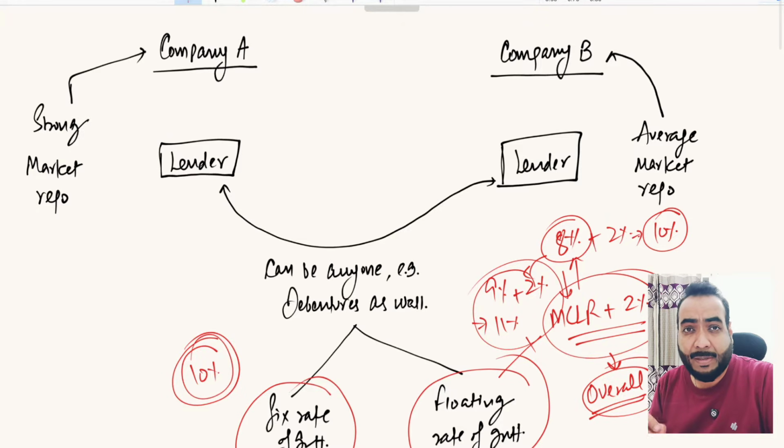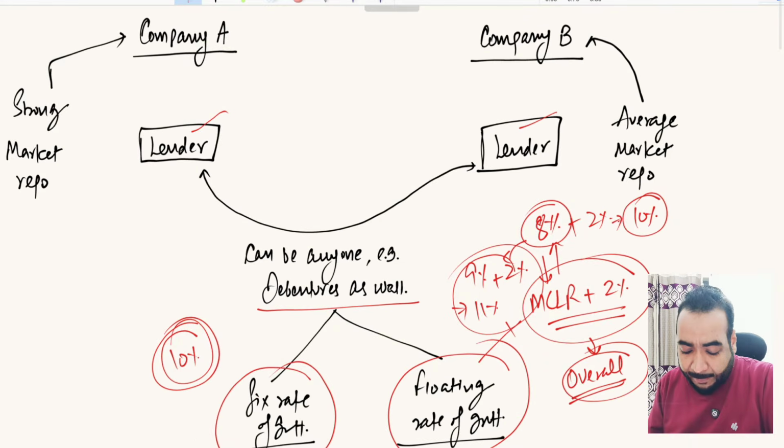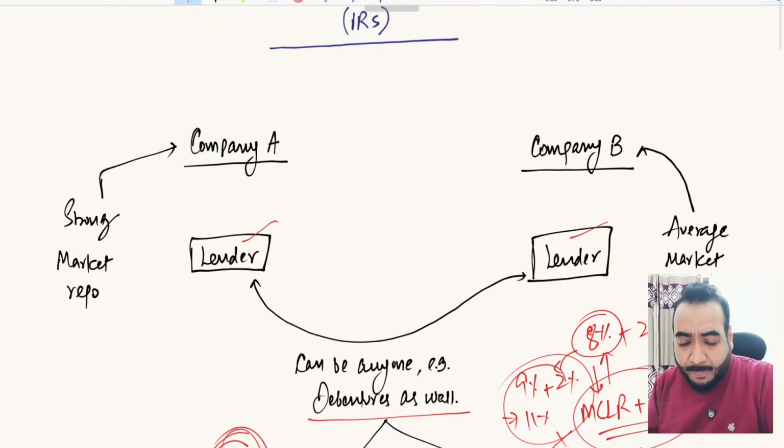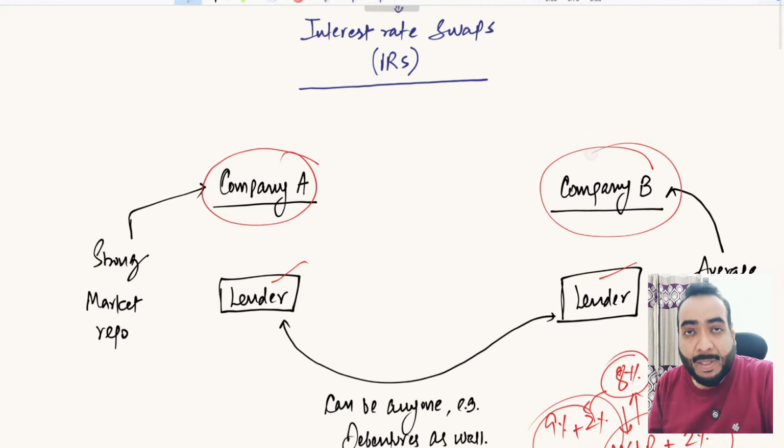Just remember, in interest rate swaps the lender is not only the banker, it can be the debenture holders as well. The lender can be anyone. A company can borrow from anyone, whether at fixed rate or floating rate, whatever their agreed terms are. The example I am taking is a very rare, exceptional phenomenon in the markets, but to understand the product we need a hypothetical example to make it clearer. So I am talking about two companies, company A and company B.